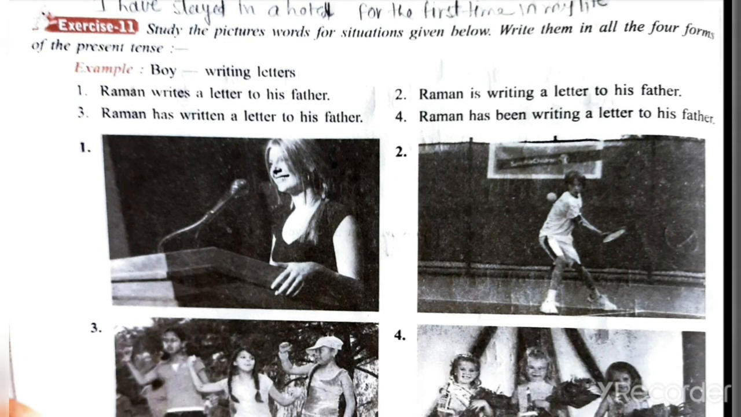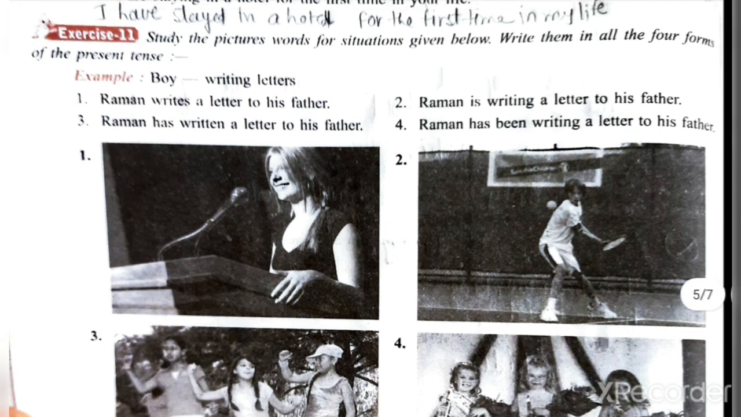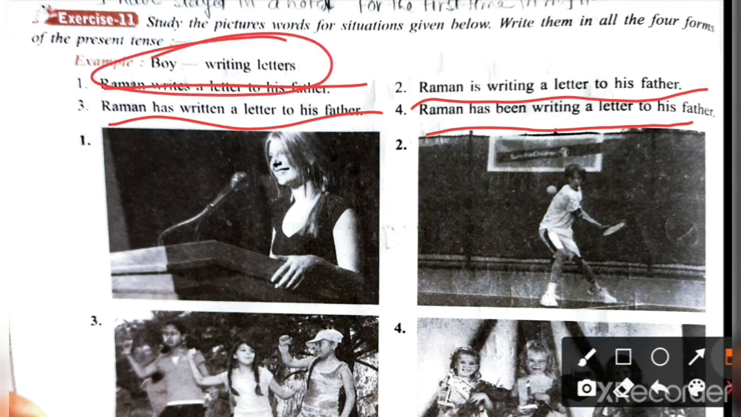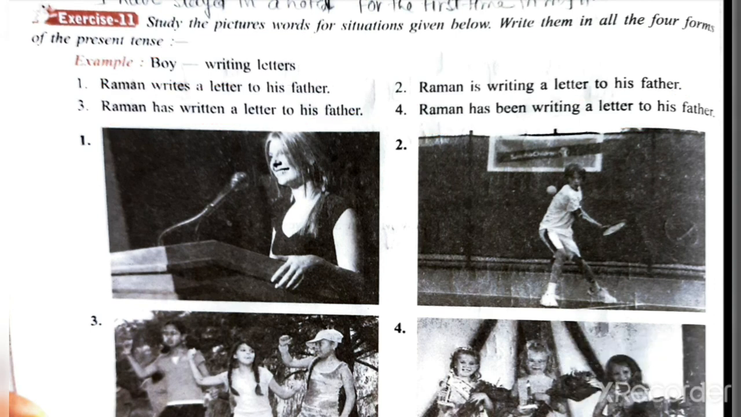See the pictures, words for situation, write them in all 4 forms of the present tense. For example, boy and writing letters. So we can write the name of boy. Raman writes a letter to his father. Raman has written a letter to his father. Raman is writing a letter to his father. Raman has been writing a letter to his father. All the 4 tenses, all the four verbs we have used for present tense using this group of words, boy and writing letters.